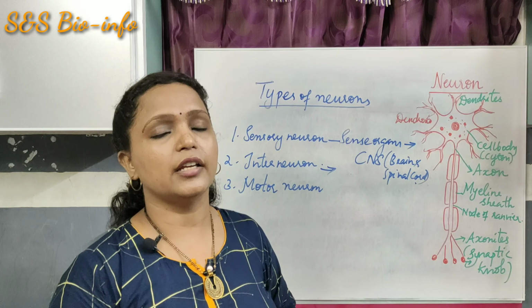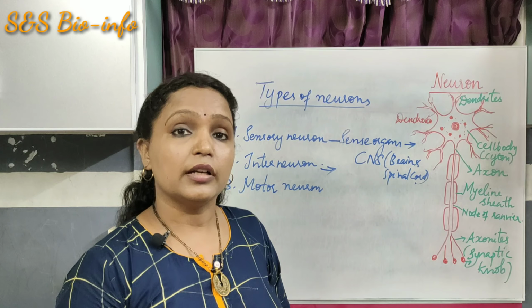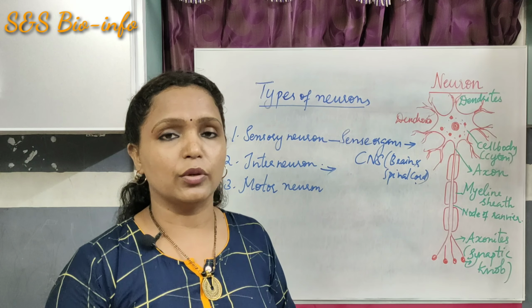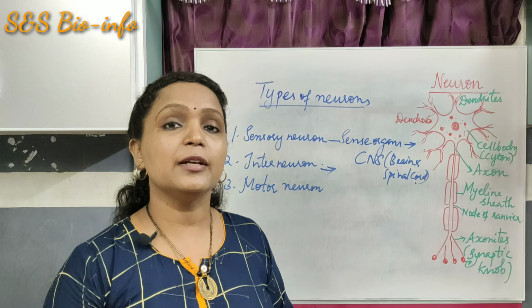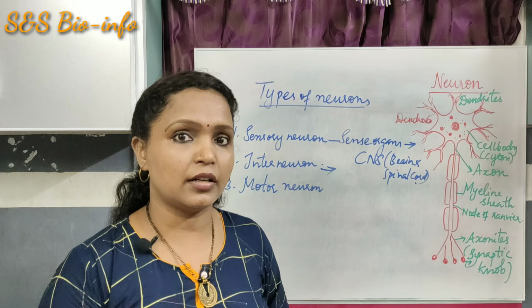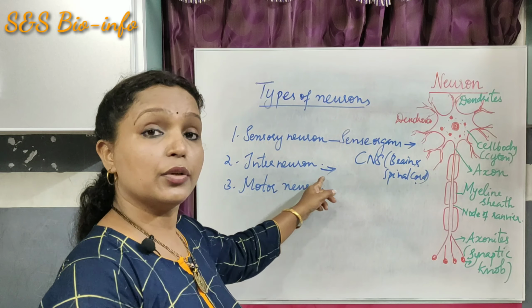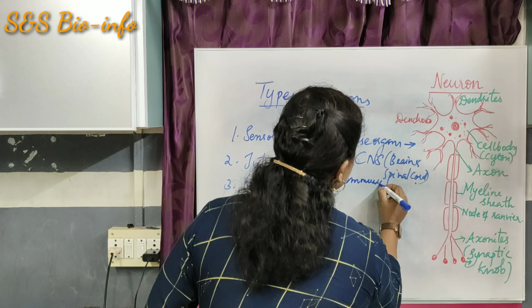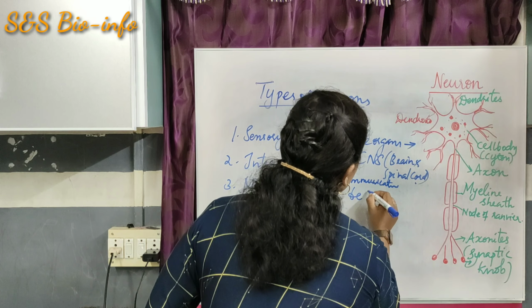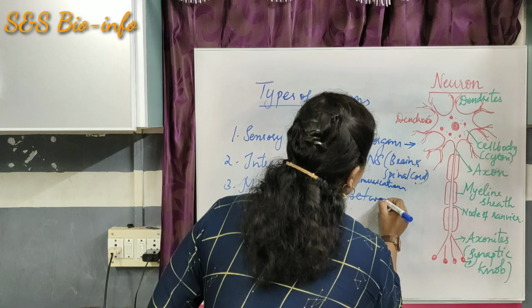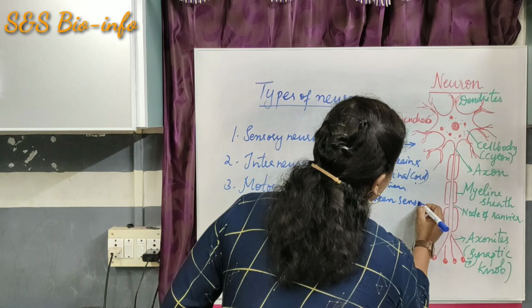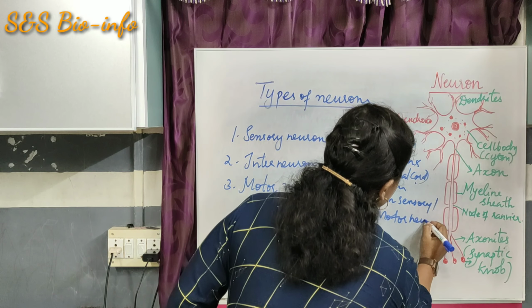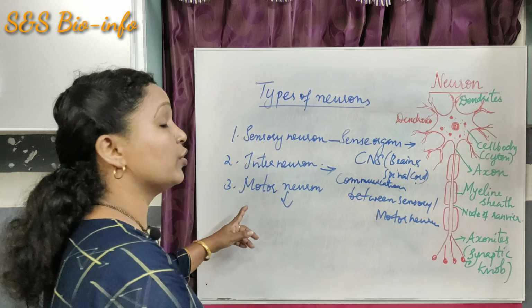The next category is interneuron. Interneuron enables the communication between the sensory neuron and the motor neuron. It creates a link between these two through the central nervous system. So interneuron, communication between what? Sensory neuron and motor neuron. So what is the role of motor neuron?